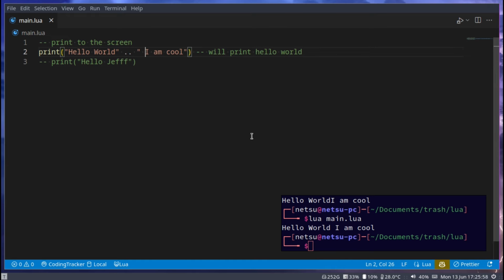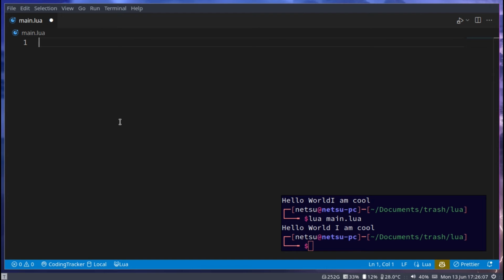What exactly is a data type? Well, a data type is very easy to understand. For example, when I say 5, what is 5? 5 is a number or an integer. This is a data type. 5 is the data type of number. And that is how data types works.